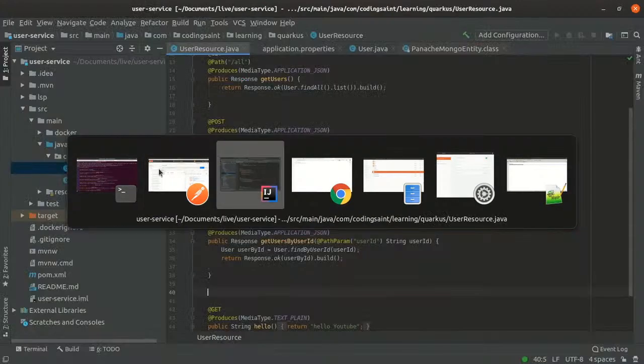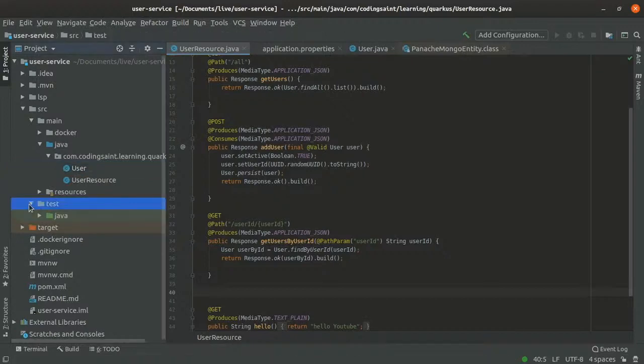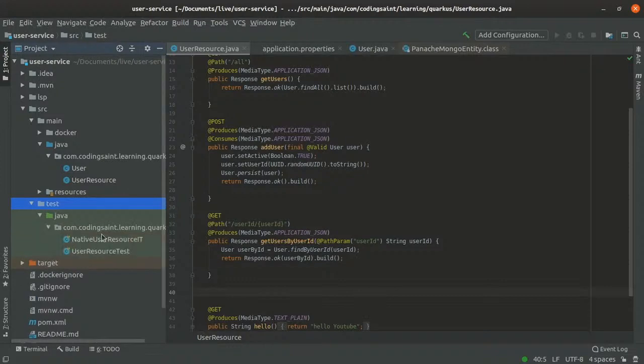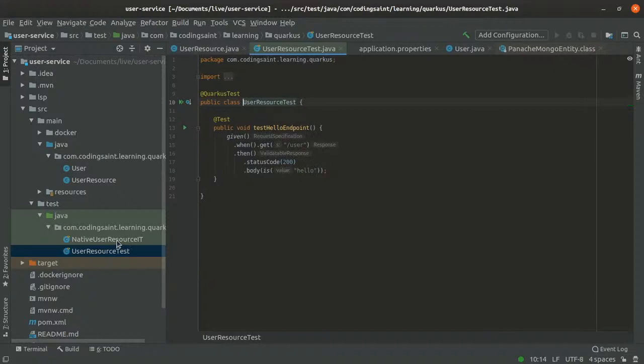So once you actually create a project with Quarkus, it comes with a test itself. This is something which I forgot to show you. So here, if you go here, there is a unit test which is written for you, and you can also write a native test. Native test is not something I have explored till now, but yes, you can write a user resource test.